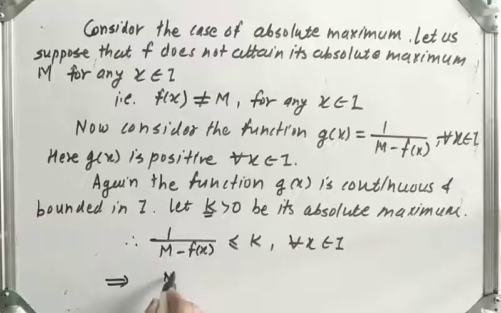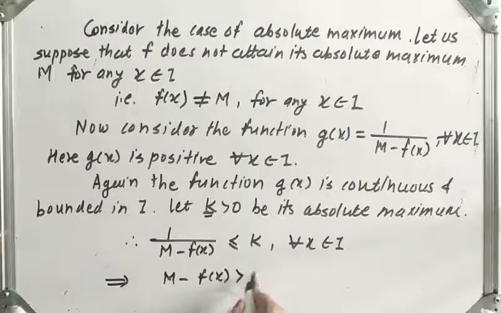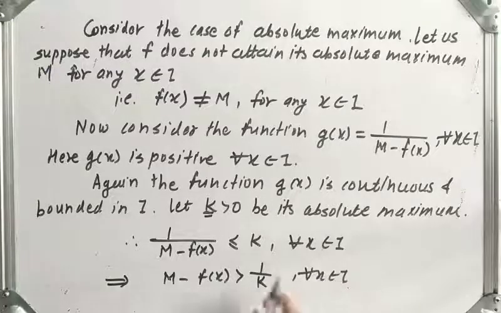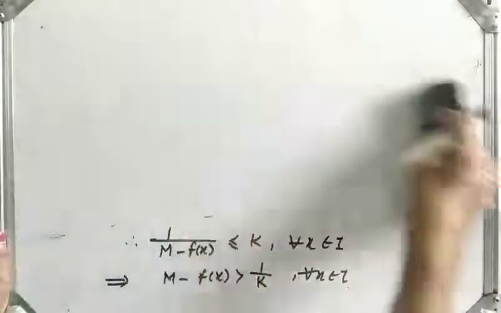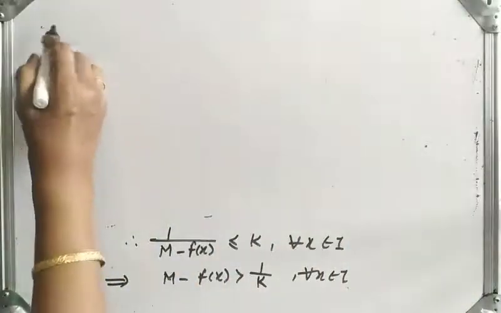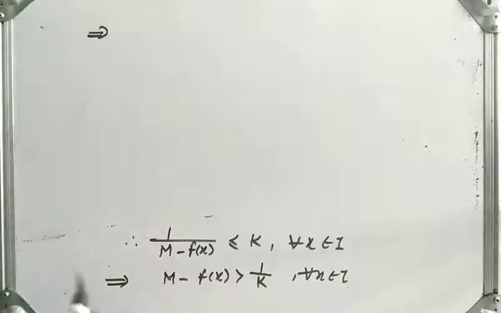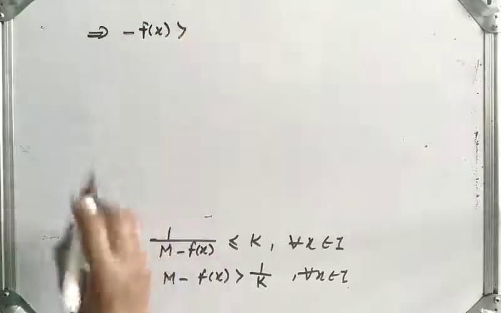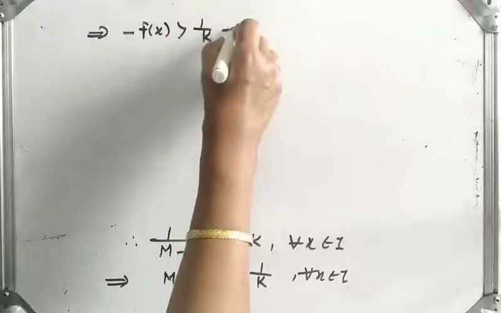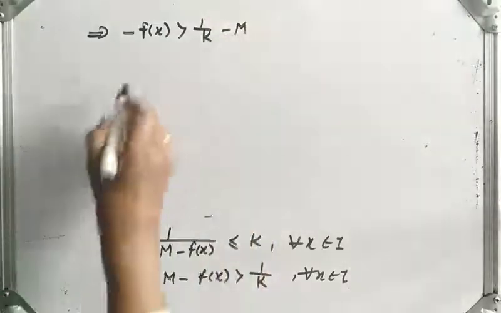So M minus f(x) is greater than 1 upon k for all x belongs to I. Again, let us subtract M from both sides. So this implies minus f(x) is greater than 1 upon k minus M.